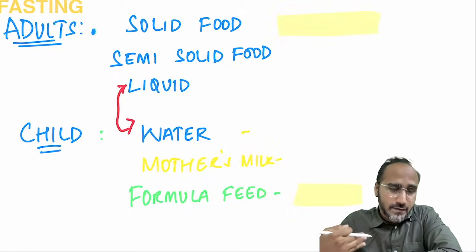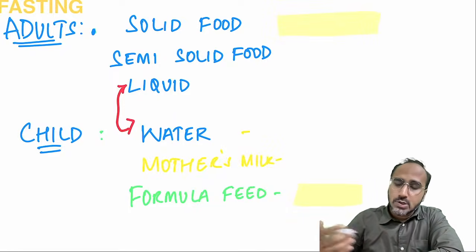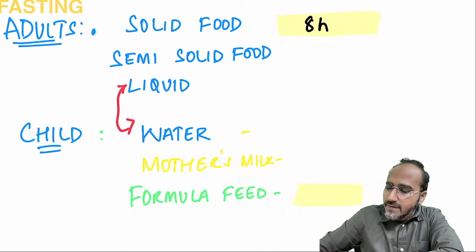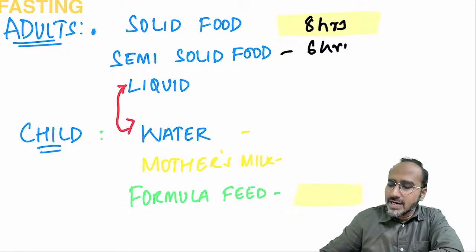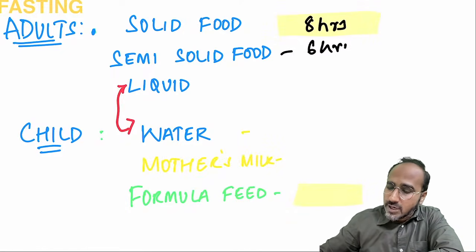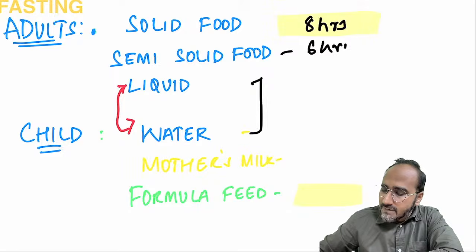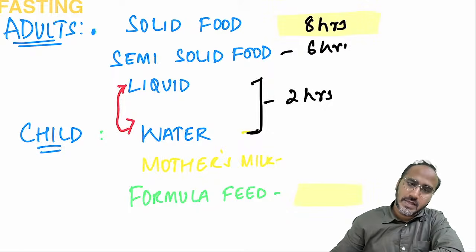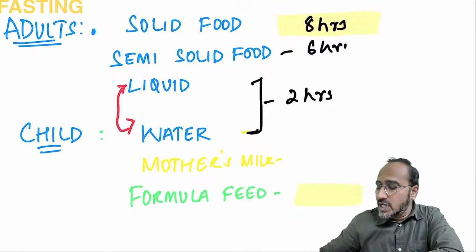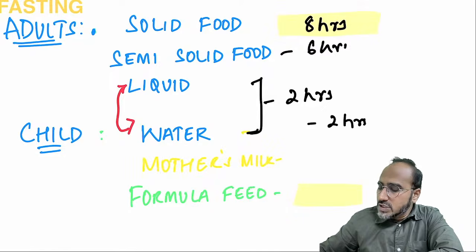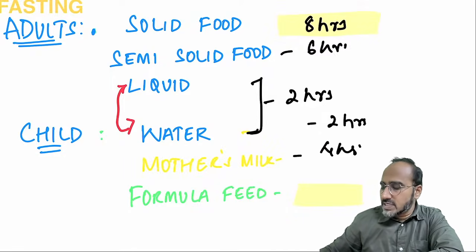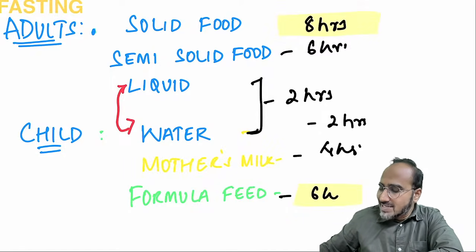Now, fasting for what food? If he is an adult who's on solid food, 8 hours of fasting is mandatory. Semi-solid food, 6 hours of fasting is mandatory. And for clear liquid, juices without pulp, how many hours of fasting? Whether it is adult or child, it is 2 hours of fasting. And if the child is posted for surgery, if he is on liquid like water, 2 hours of fasting. If he is on mother's milk, 4 hours of fasting. If he is on formula feed, 6 hours of fasting.